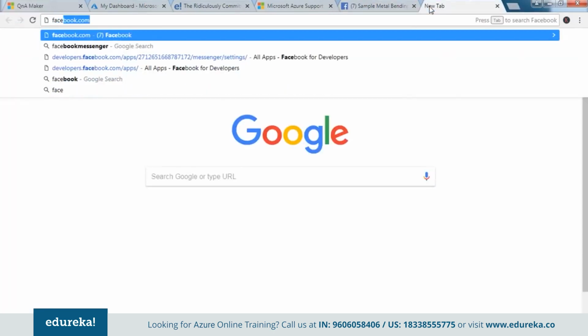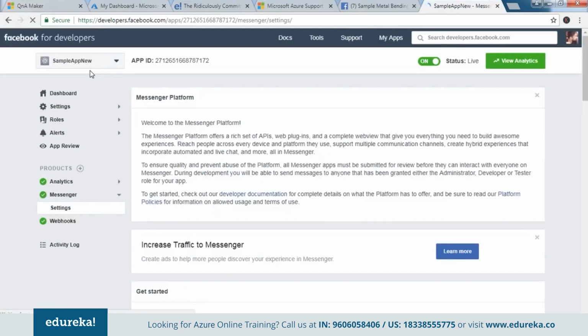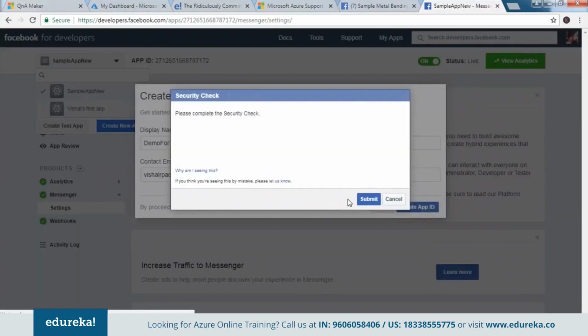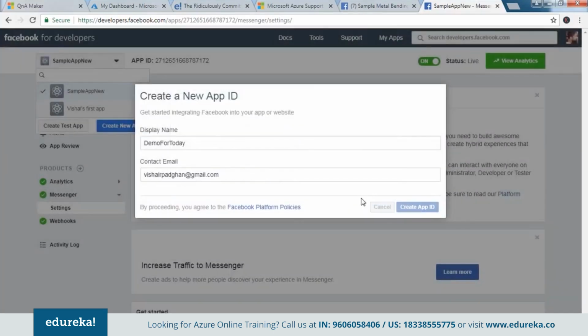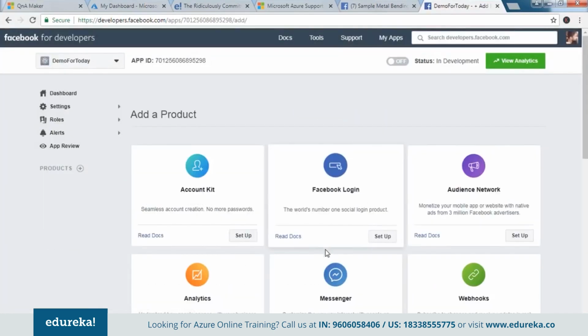Apart from that, I would be going to Facebook developers, where I would be creating an application as well. Now I am basically signed in as Vishal here, so that is good. Let me go ahead and create one more app. Let's call it, say, demo for today. There you go. And I say create. Am I a robot? No, I'm not. Submit. So guys, an application would be created here. Okay, so we would be using this application and attaching a messenger to it, and we would be attaching the chatbot to this messenger.